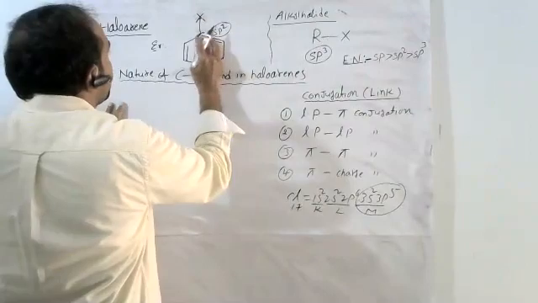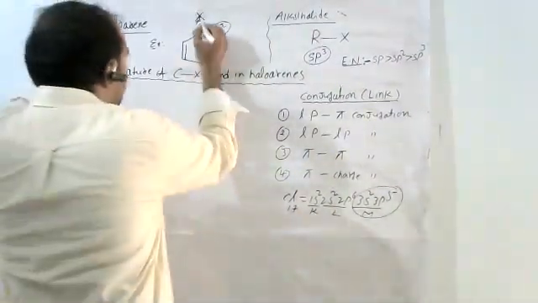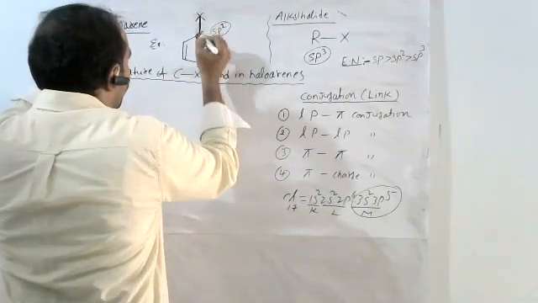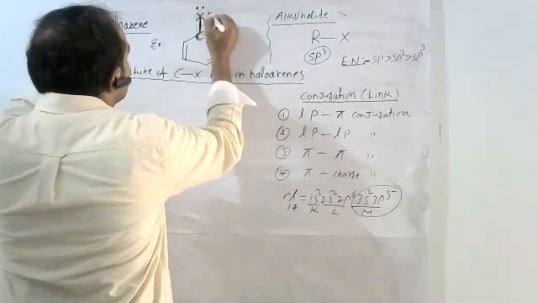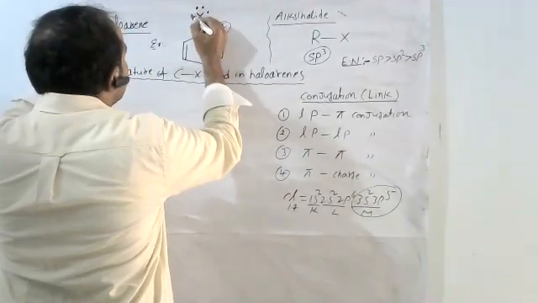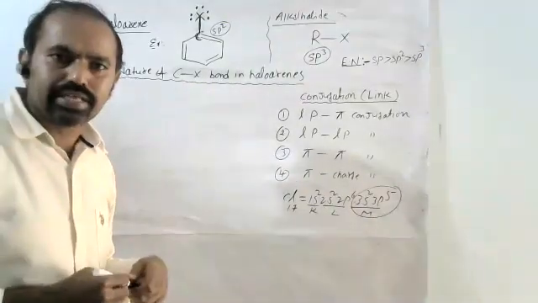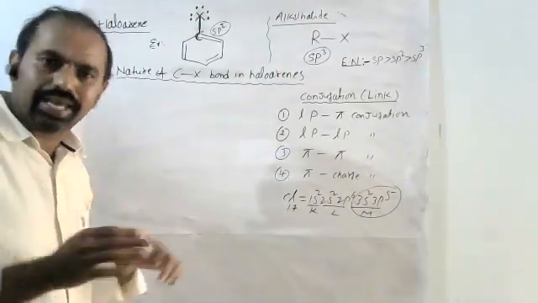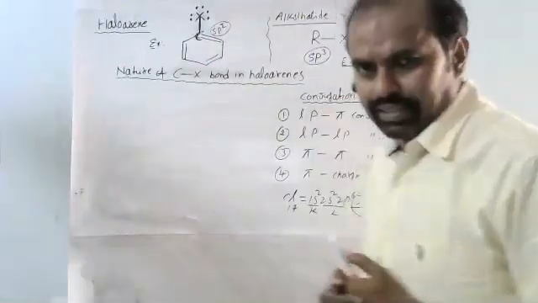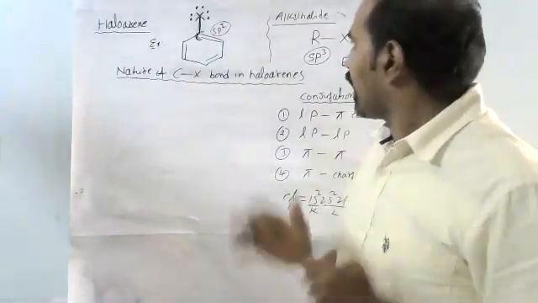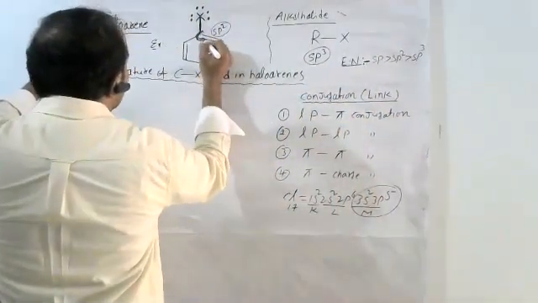So 1 electron is used for 1 covalent bond formation by the halogen. Remaining, the halogen is surrounded by how many electrons? 6. 6 electrons means it is nothing but 3 lone pairs.